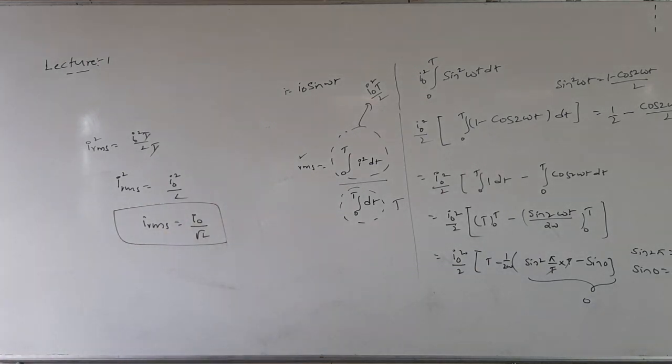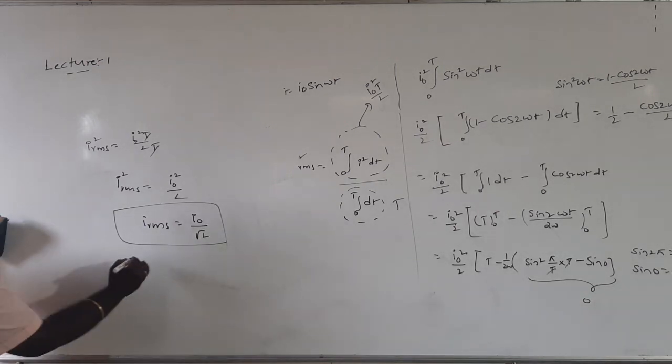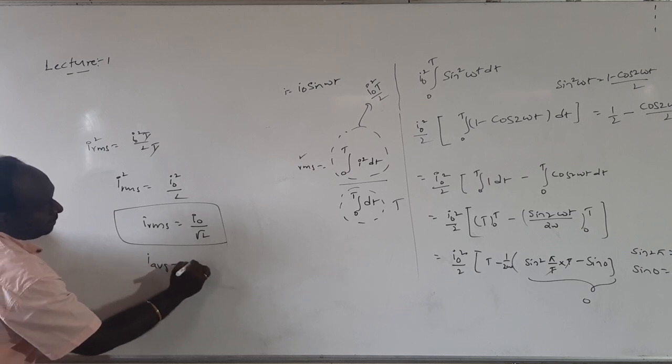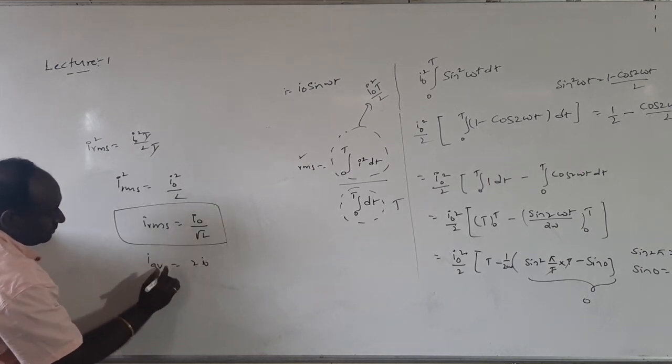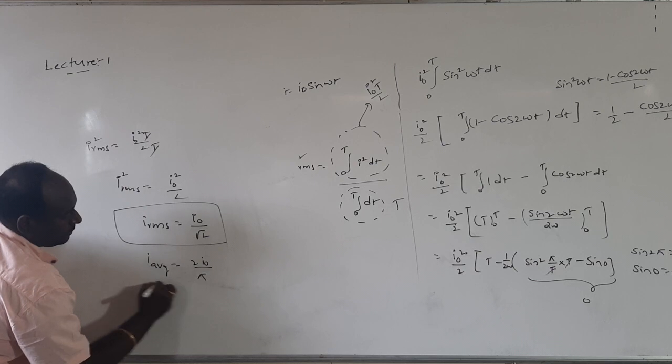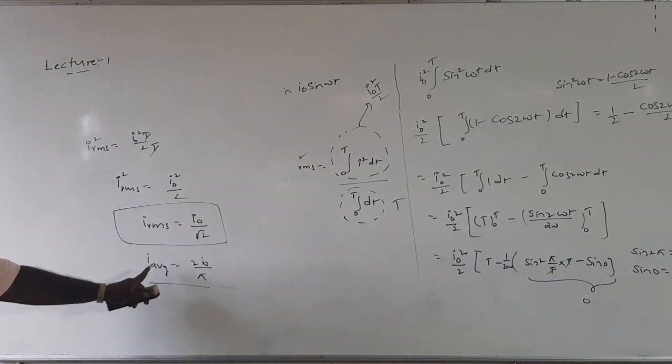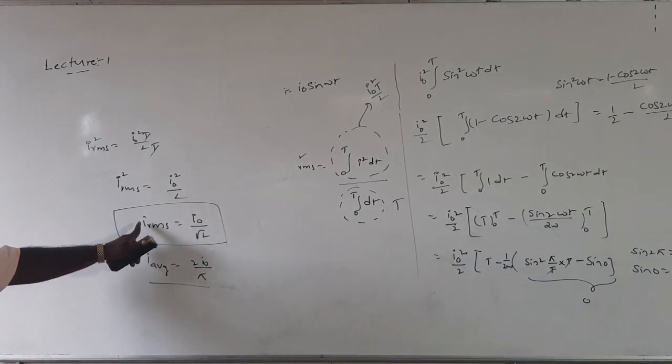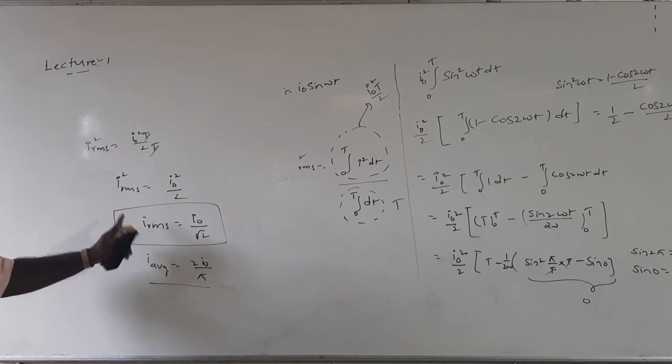So these are the very important results. I RMS is equal to I naught by root 2. Average value of AC, I average is equal to I naught by pi, average value of AC over a half cycle. IRMS is the value of AC over a complete cycle.